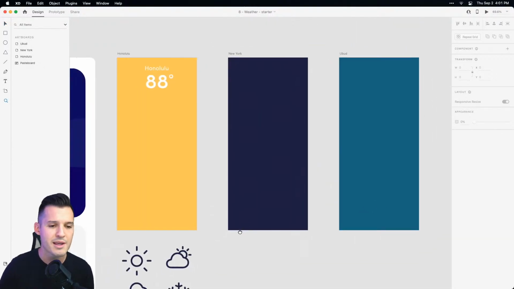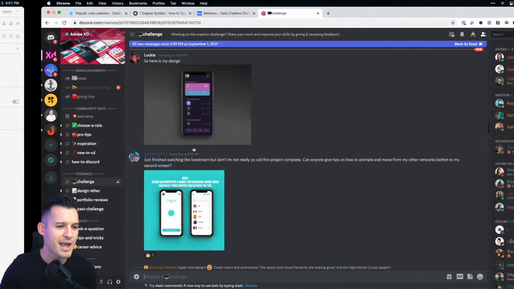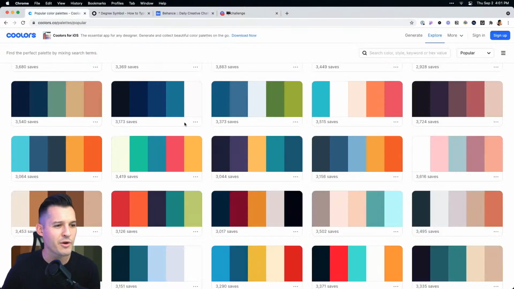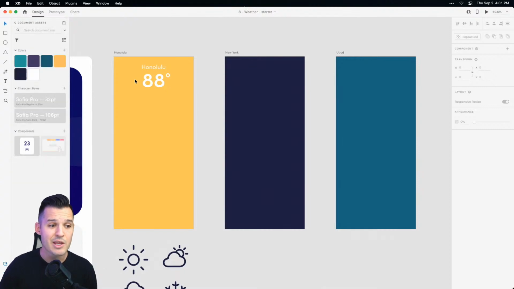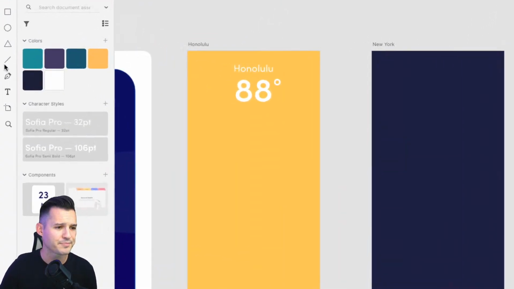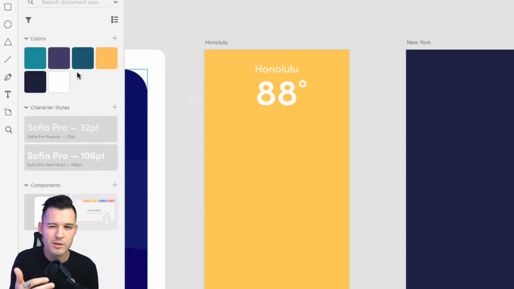We have a couple of different artboards, and actually I had some different colors there, but I was playing with colors before the stream started, and I was popping around over here on coolers.com, and I really love this site because you can just scroll around, find a palette you like, and directly from here you just click and copy it. So I copied all of those colors from that palette in. You can take a look at my color palette up here, and I'm using some of them on our artboard. What's nice about this color palette is there's some warm colors, there's some cold colors, there's colors we could probably use to represent nighttime. So I liked it.